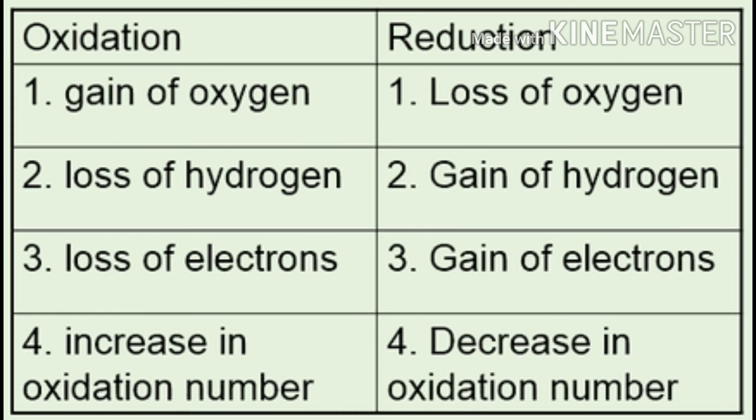Oxidation and reduction reaction. Oxidation involves gain of oxygen, loss of hydrogen, loss of electrons, and increase in oxidation number. In the same way, reduction involves loss of oxygen, gain of hydrogen, gain of electrons, and decrease in oxidation number.